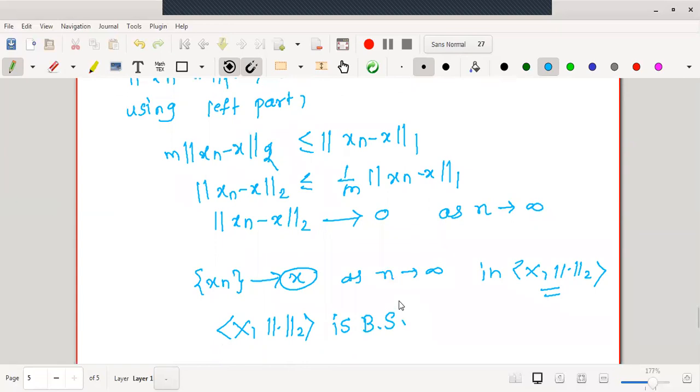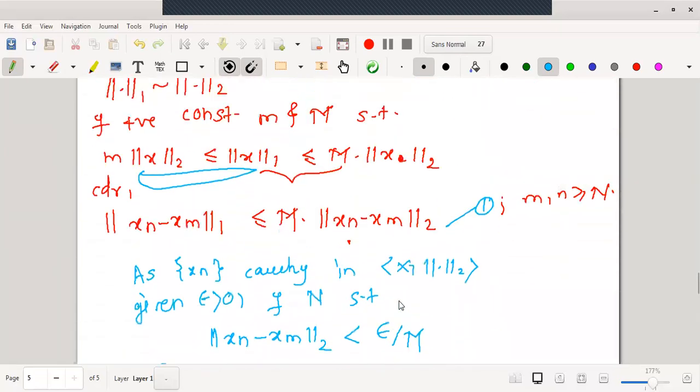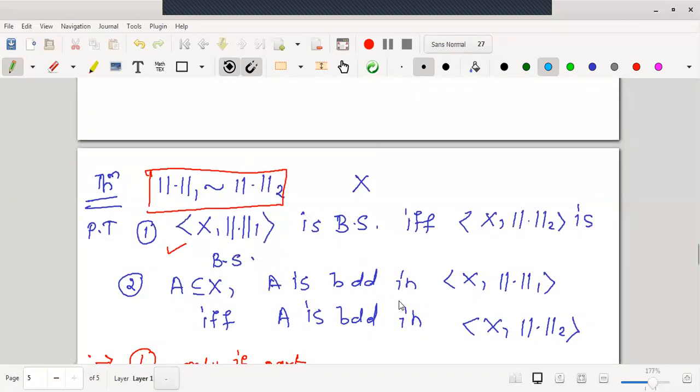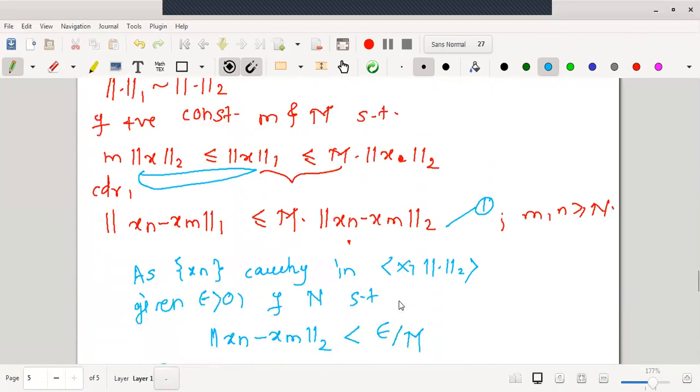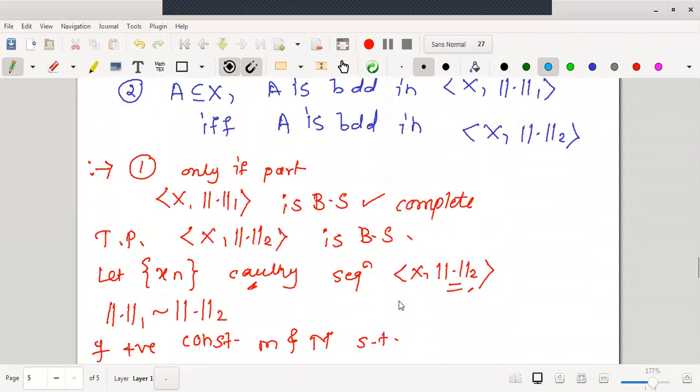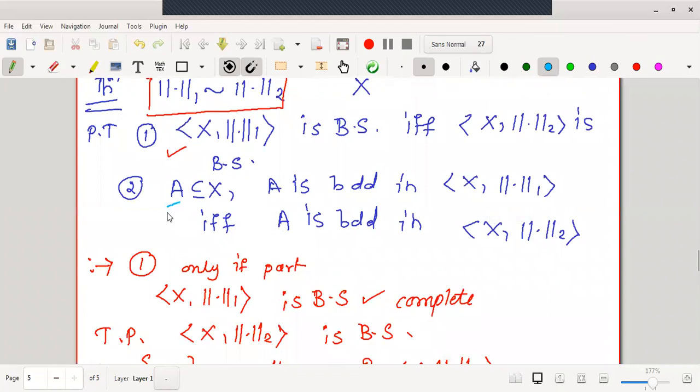Similarly, one can prove the reverse part. Assuming (X, norm 2) is a Banach space, one can prove very easily that (X, norm 1) is a Banach space, right? Now we will prove the second statement. What is the second statement? For A a subset of X, we want to prove that A is bounded in (X, norm 1) if and only if A is bounded in (X, norm 2).